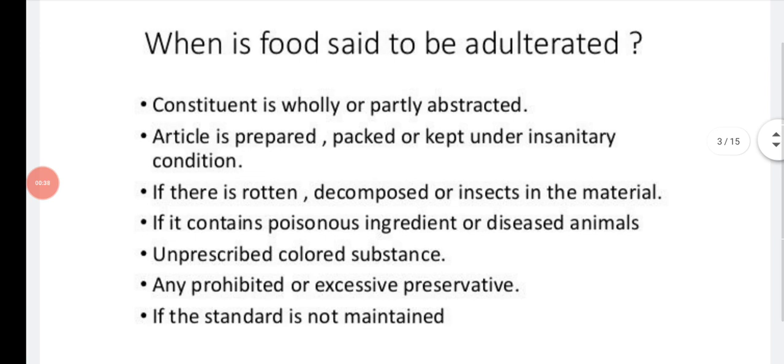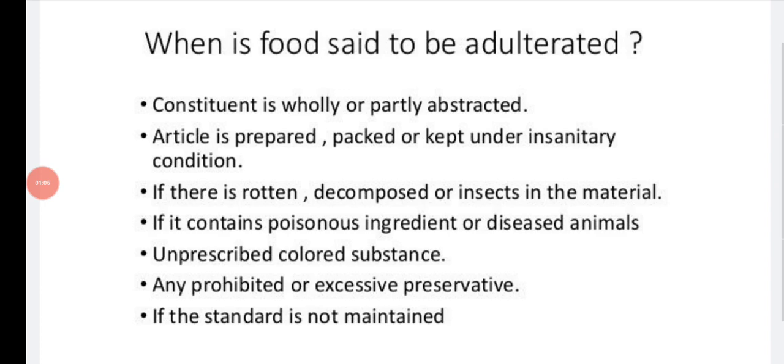So when is food said to be adulterated? When can we tell the food is adulterated? When a constituent is wholly or partly abstracted, or the food is adulterated or mixed with foreign matter. Article is prepared, packed, or kept under insanitary conditions, where the food is prepared, packed, and kept and the environment is not good.